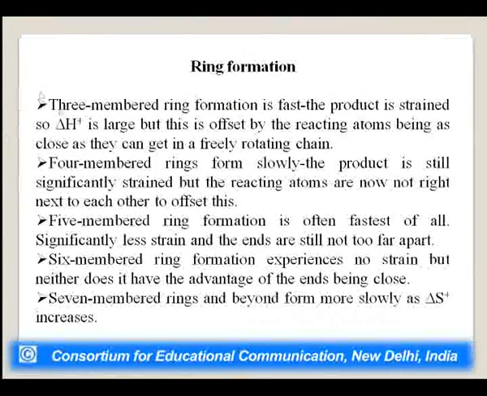Ring formation: the 3-membered ring formation is the fastest. The product is strained and delta H is large, but this is offset by the reacting atoms being so close. The 4-membered ring forms slowly. The product is still significantly strained, but the reacting atoms are now right next to each other. 5-membered ring formation is fastest of all, with significantly less strain as we have discussed earlier, and the ends are still not too far apart. 6-membered ring formation experiences no strain, but neither does it have the advantage of the ends being close because of the larger size.